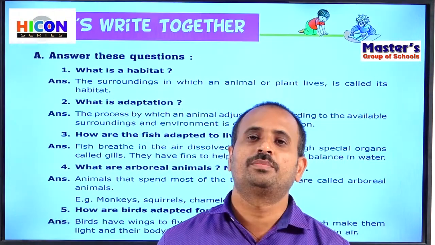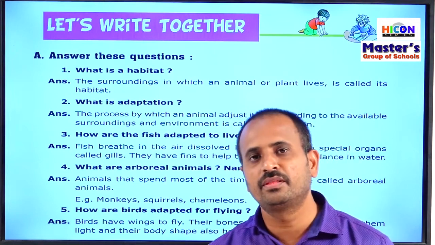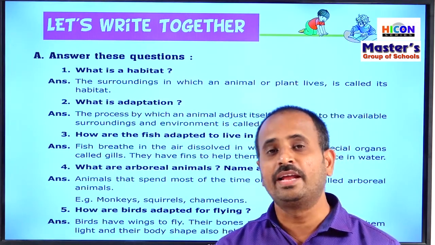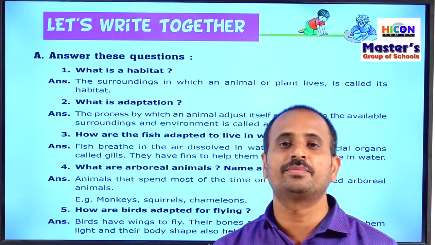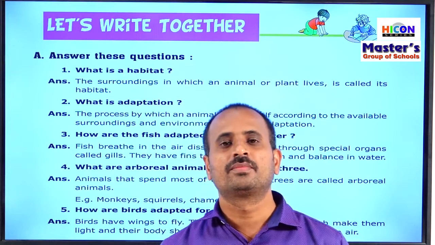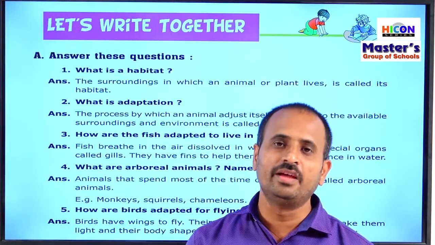Children, in this chapter we have learned about different types of animals based upon their habitats. Based upon their habitats, the animals are classified into 5 types: terrestrial animals, aquatic animals, amphibians, arboreal animals, and aerial animals.